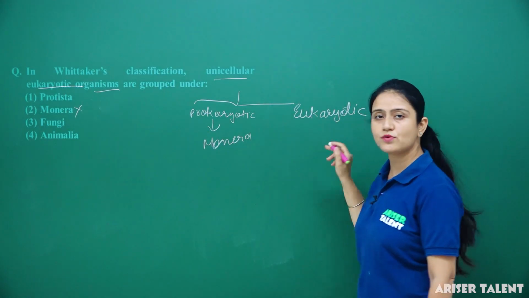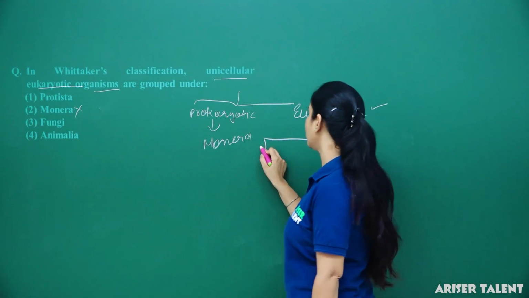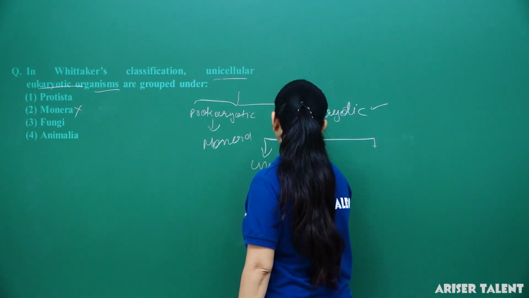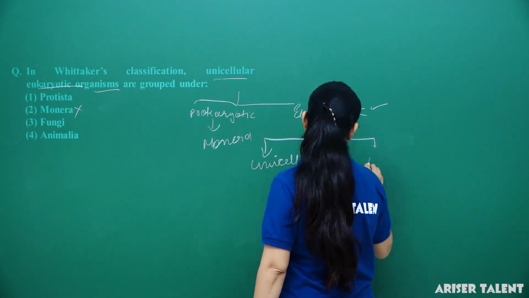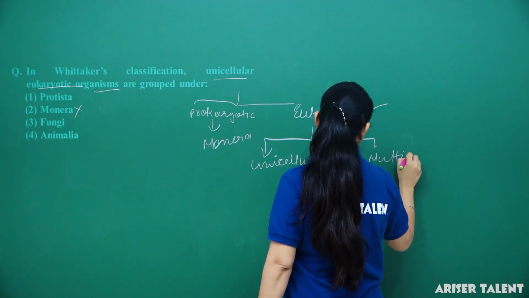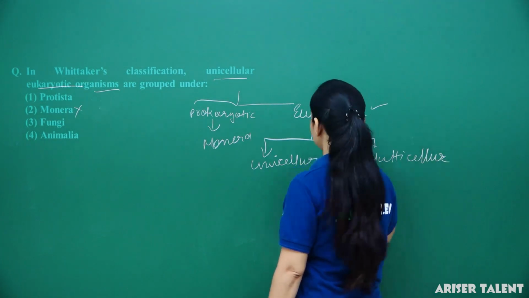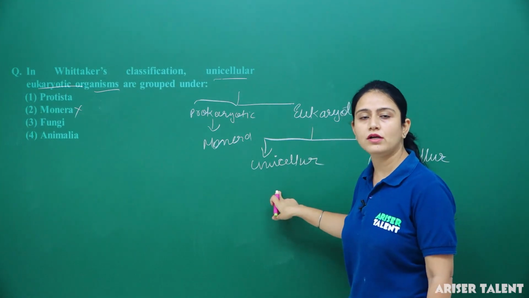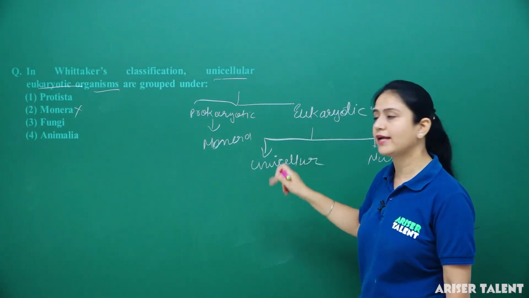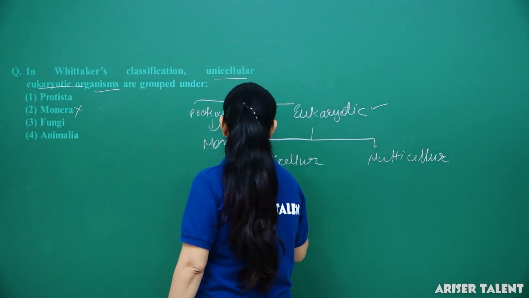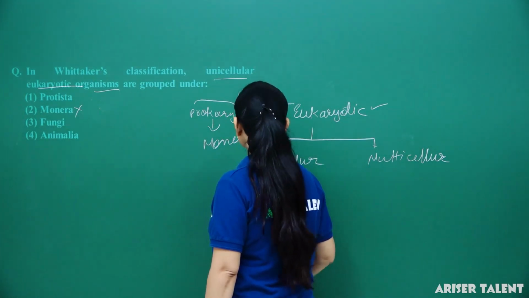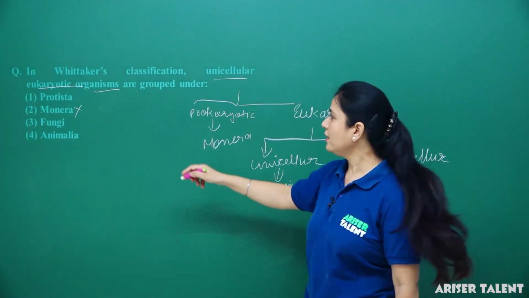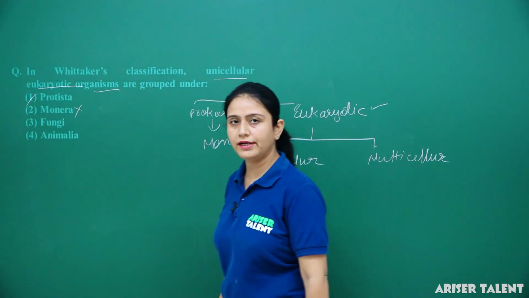Now eukaryotes were again classified into 2 groups. What are they? Unicellular and multicellular. So on the basis of these characteristics, the organisms which were unicellular and eukaryotic were kept in the group Protista. Okay, so here answer is Protista. Clear?